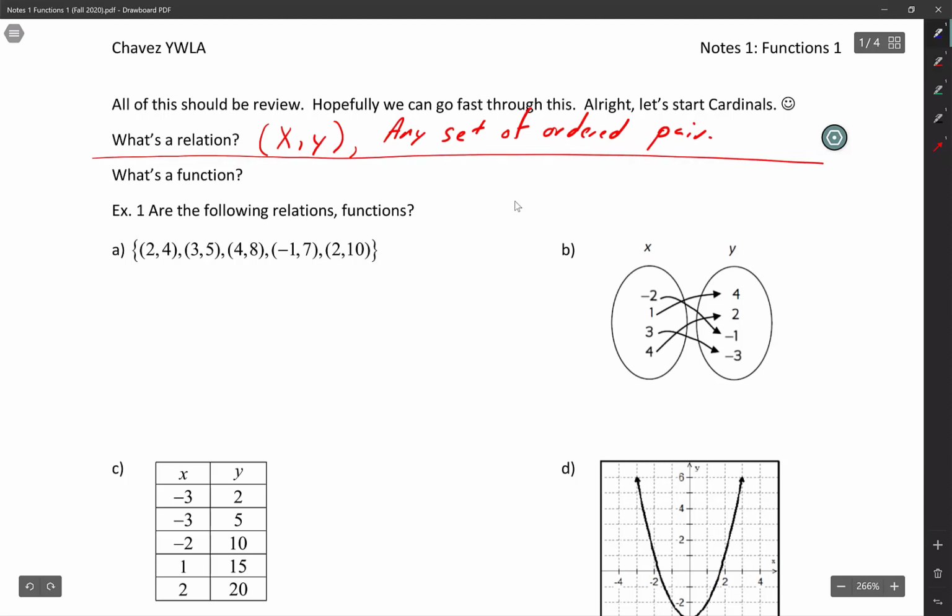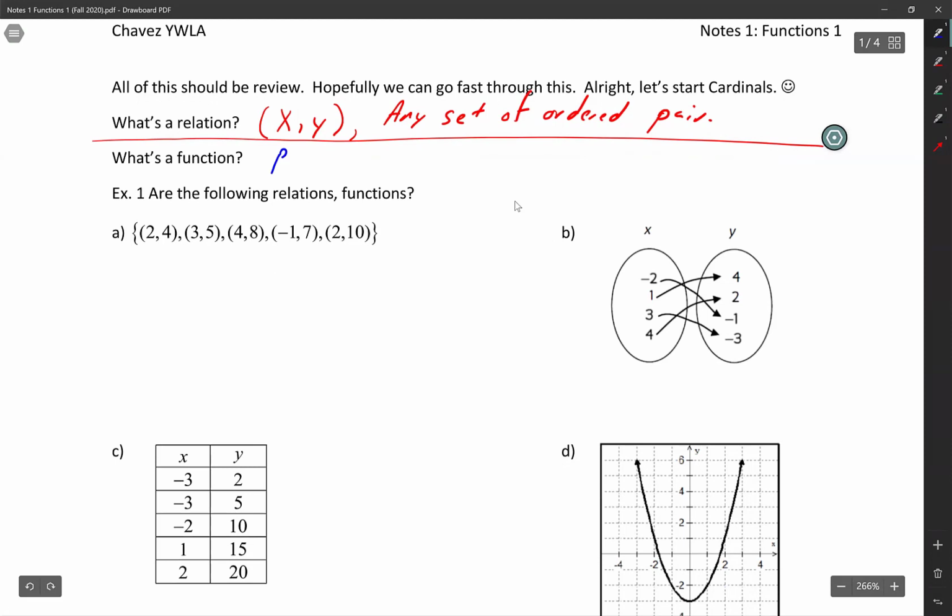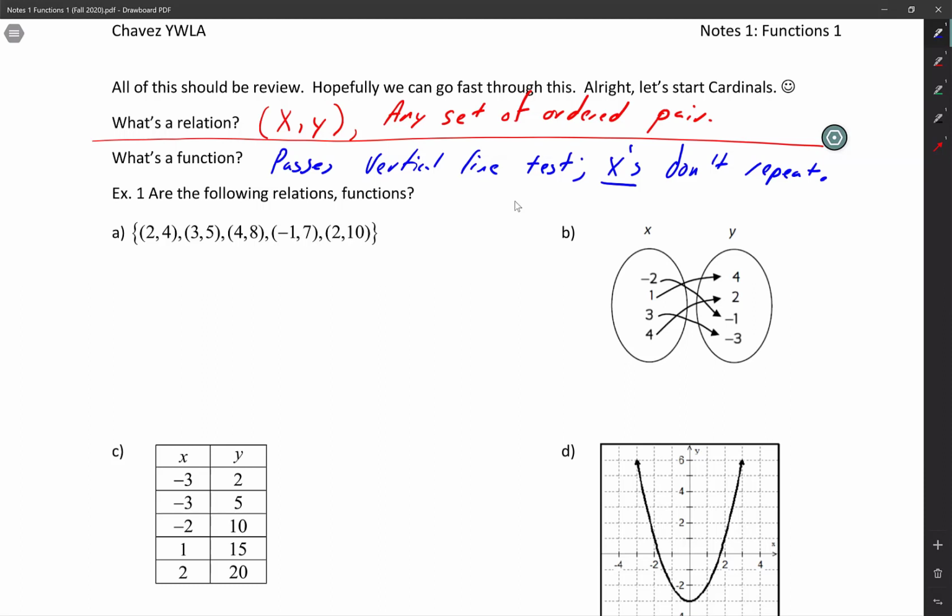And then what's a function? Well, any function, by definition, passes the vertical line test. So you can just say passes vertical line test. You could also say X's don't repeat. Don't ever repeat an X. Stay away from X's, guys. That's just bad news. But yeah, and there it is. So that's pretty much it: passes vertical line test, X's don't repeat.